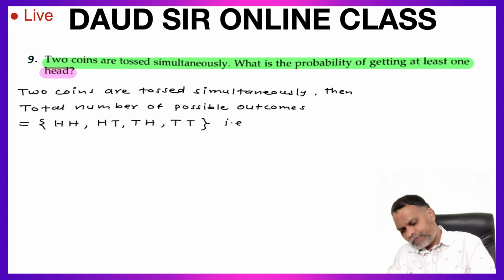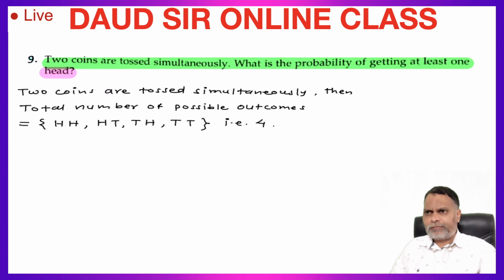So that is four possible outcomes when we toss two coins simultaneously. There will be four possible outcomes.